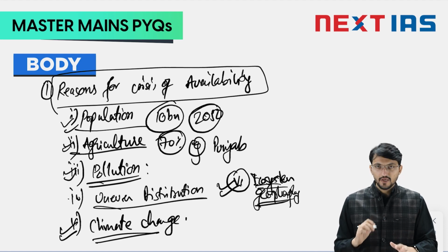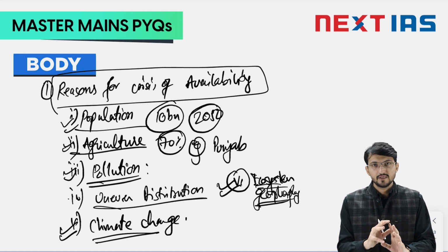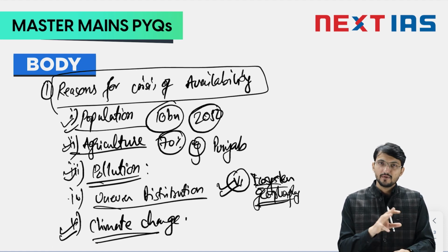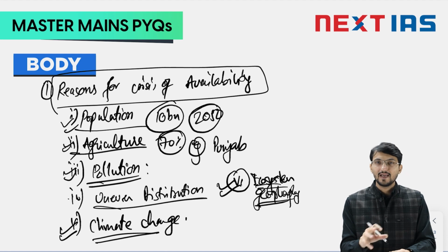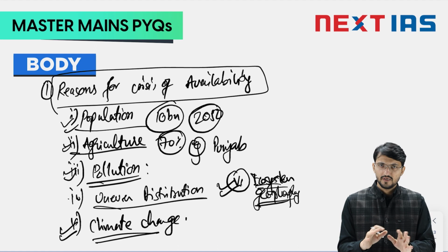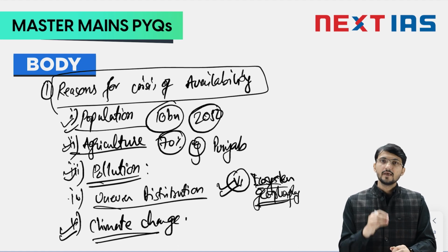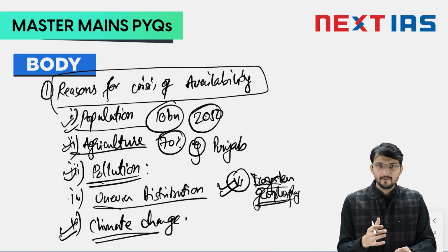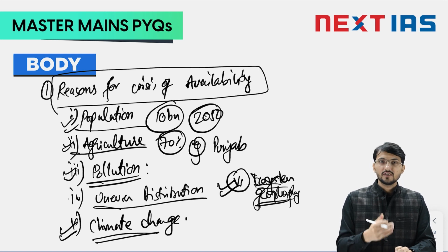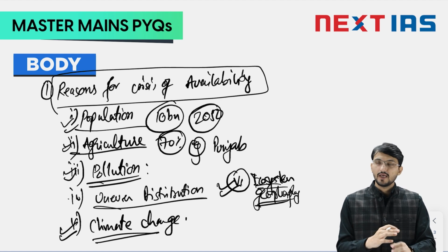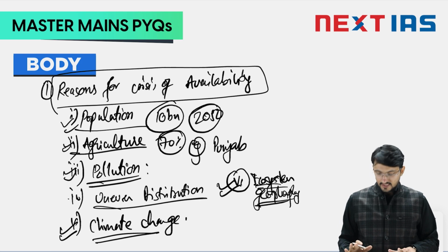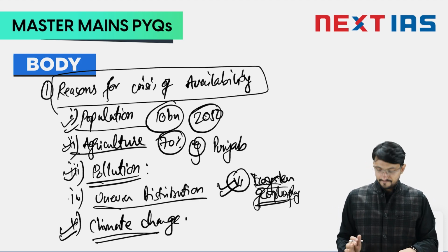The geography or ecosystem point, you bring in the watershed management, the ecological services. You say that because of biodiversity loss, or let's say destruction of wetlands around the world, around 50% of the wetlands are already disturbed or destroyed. So you mention that point and say that ecological services have been affected, and the ecosystem's ability to recycle and recharge the groundwater and clean the water has been destroyed. So availability of water is obviously destroyed. So these 7 points you write.